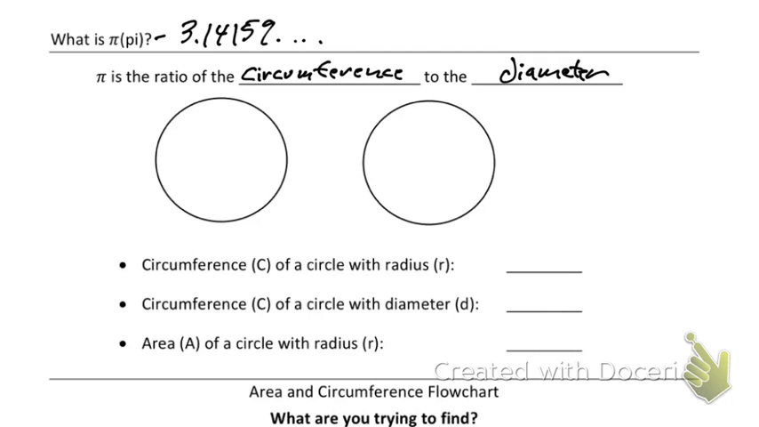And what's that diameter? It's a length from one end of the circle to the other end of the circle. So when I'm talking about circumference, I'm talking about this distance here, all the way around. What is that distance? That is your circumference.